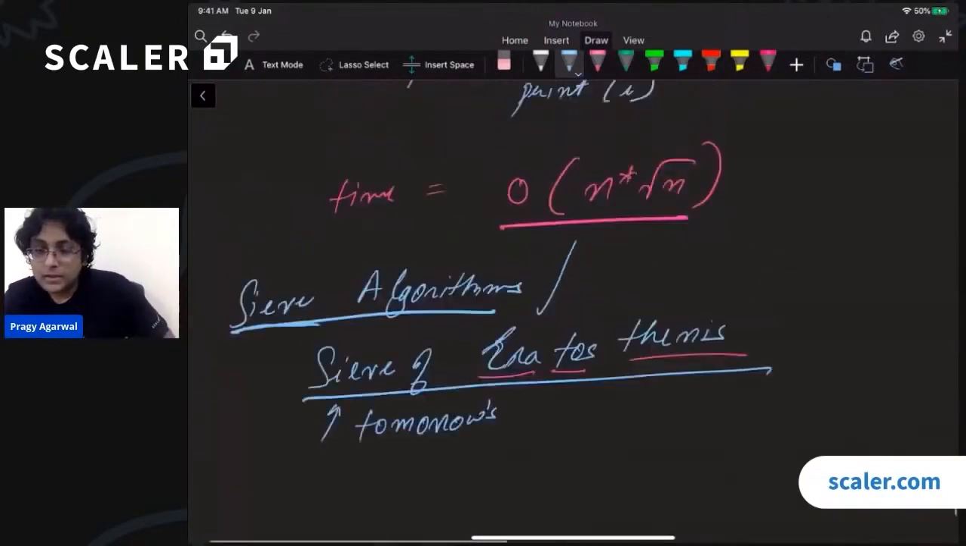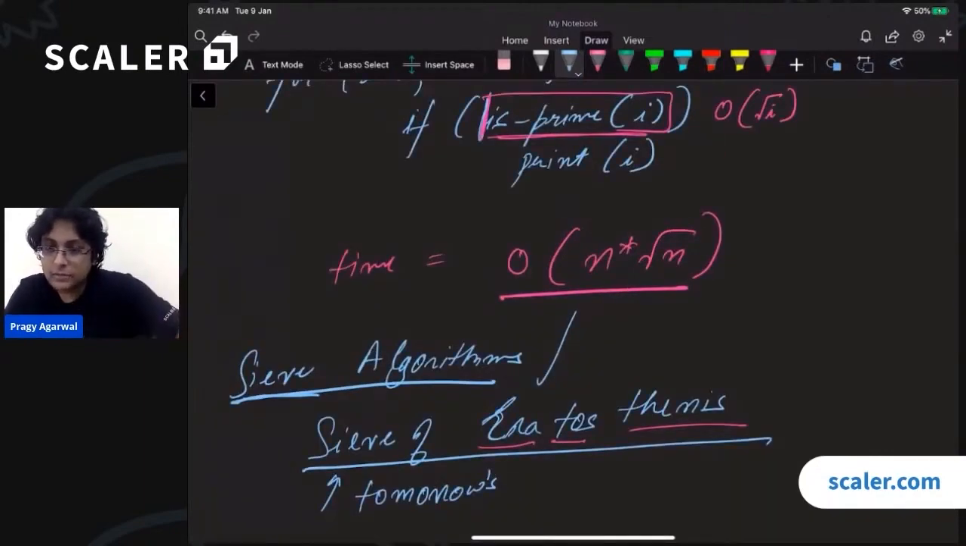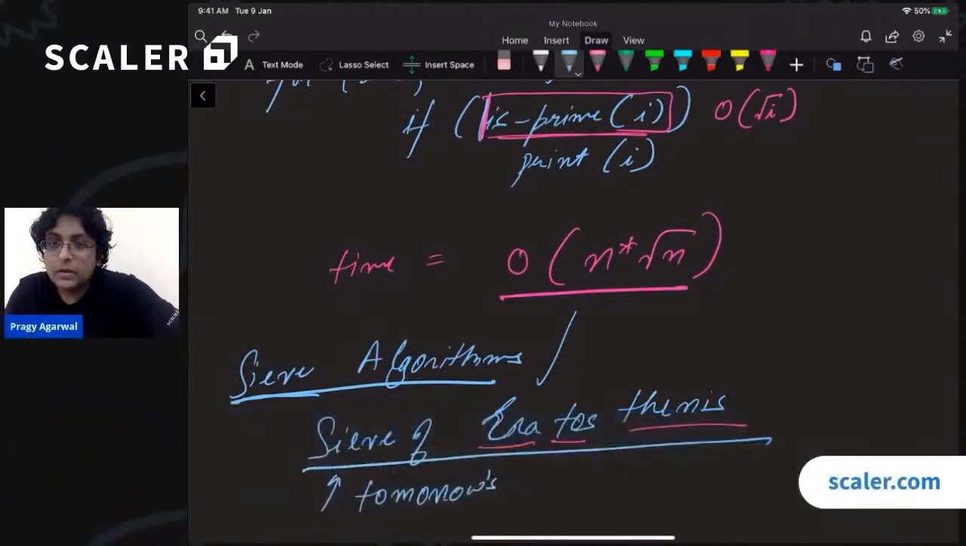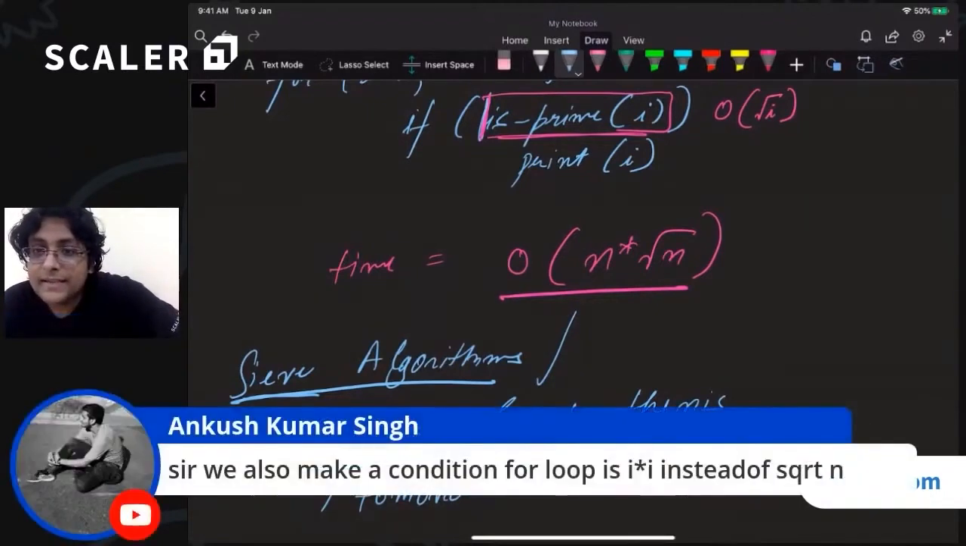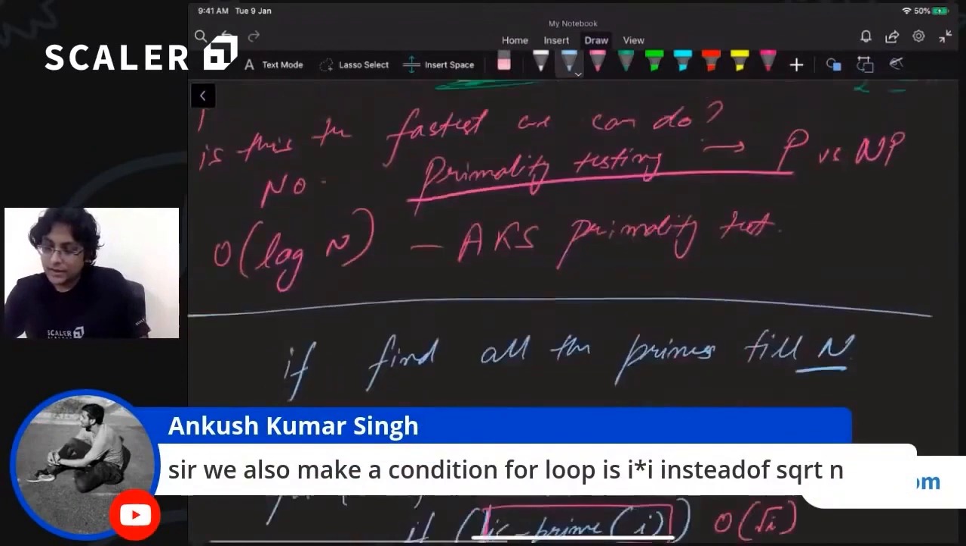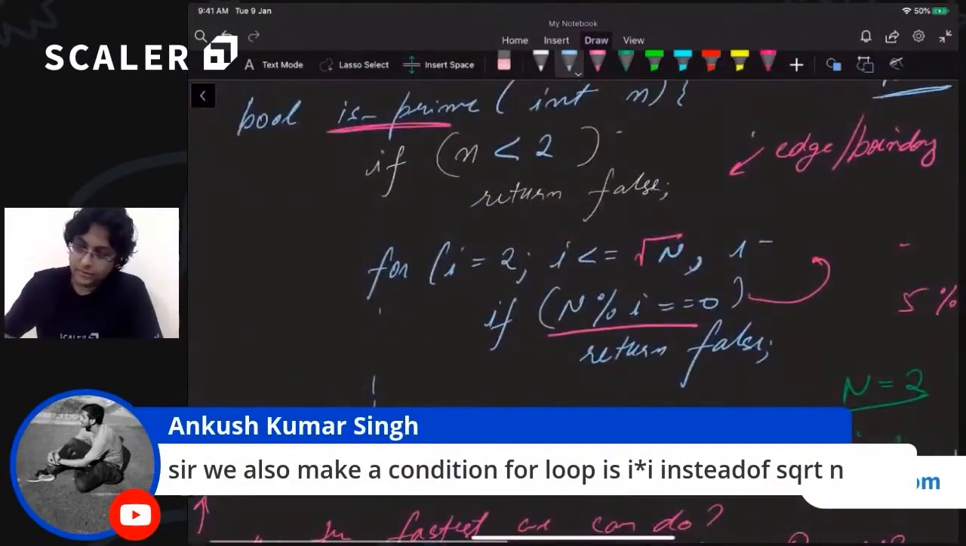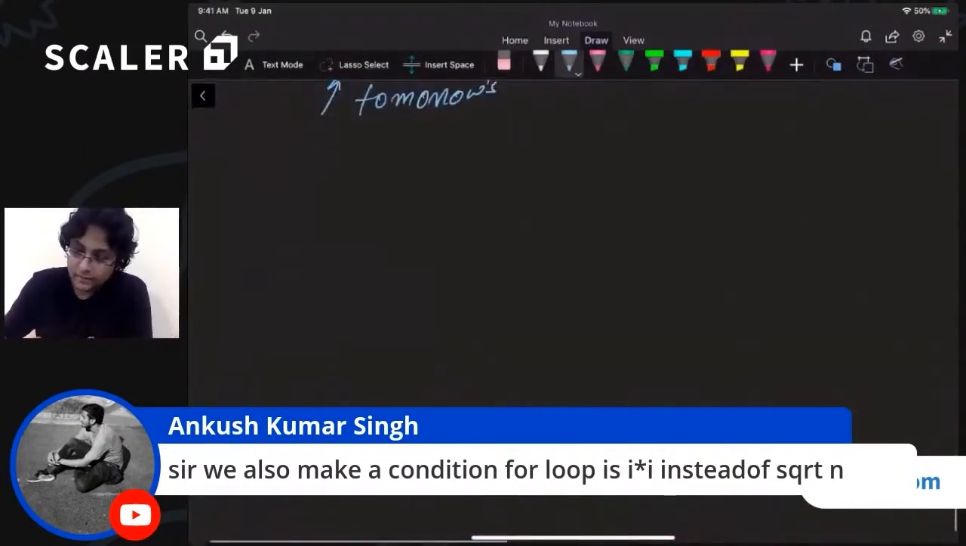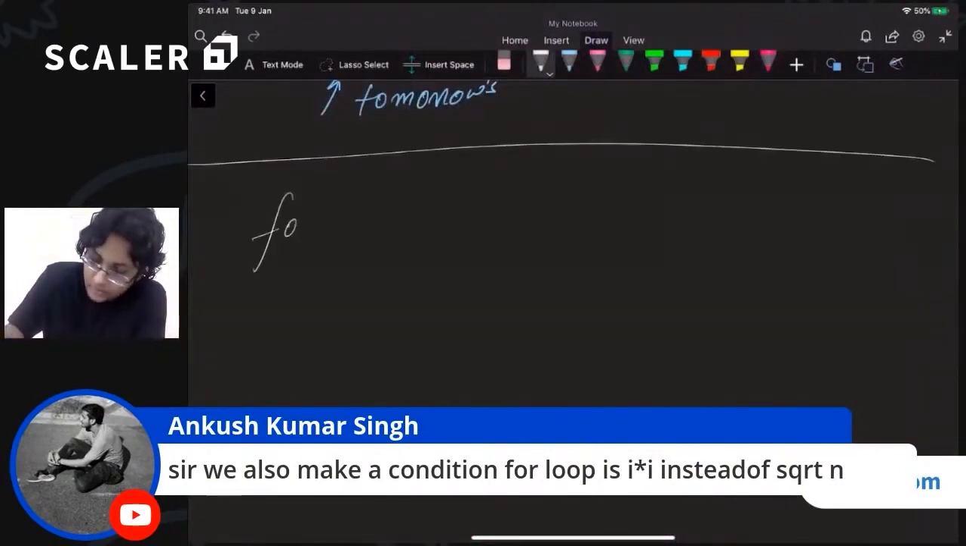One thing that Ankush is pointing out over here, where did that comment go? Interesting, that comment just vanished. Yes, so Ankush is pointing out that in this particular program that you wrote, you write this loop as i equals 2 all the way till square root of n. We can rewrite this in this manner as well. As Ankush said, these two loops are equivalent.